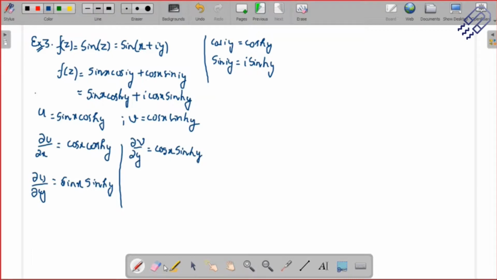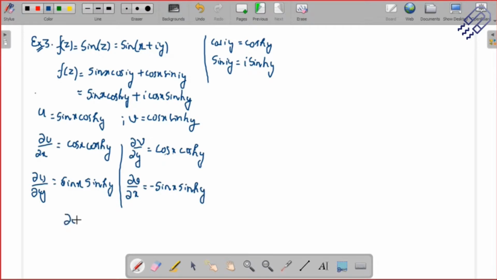Del u del y, del v del y. So del v del y is cos x cos of hyperbolic y. And then del v del x is minus sine x sine hyperbolic y.